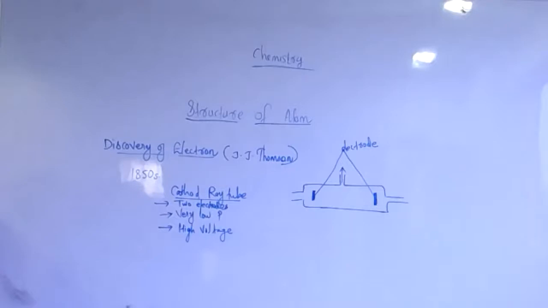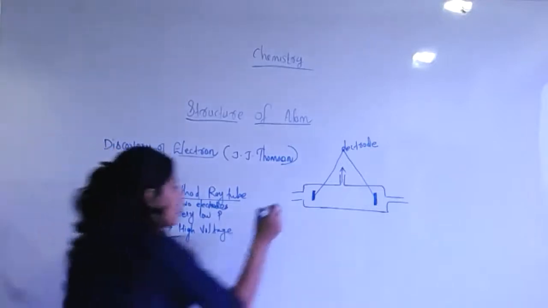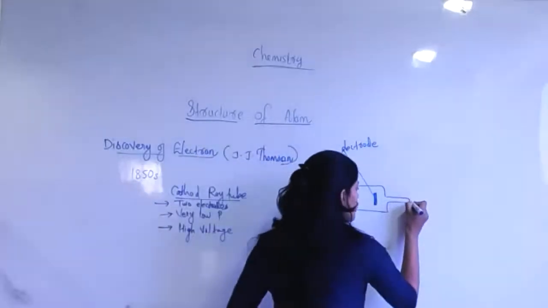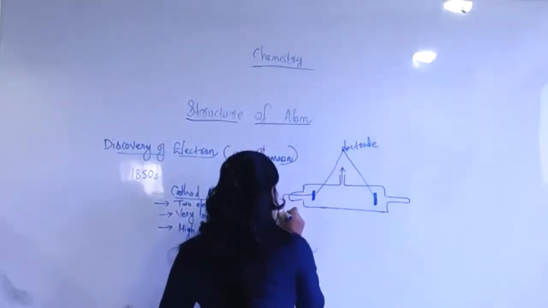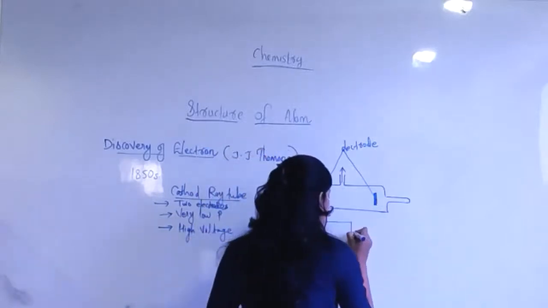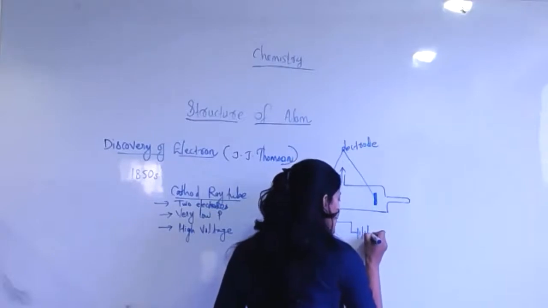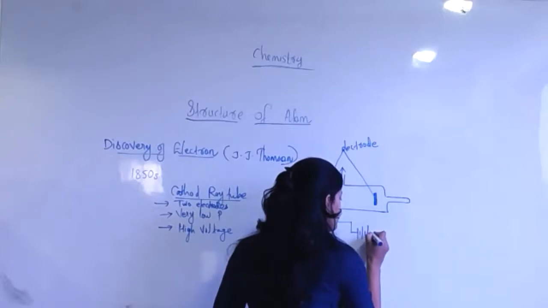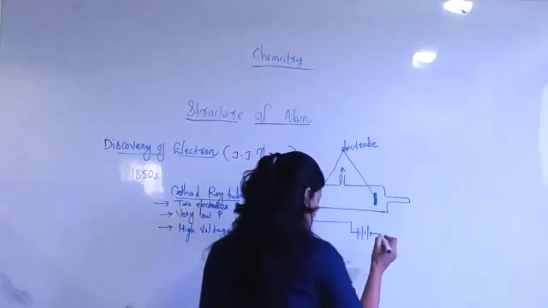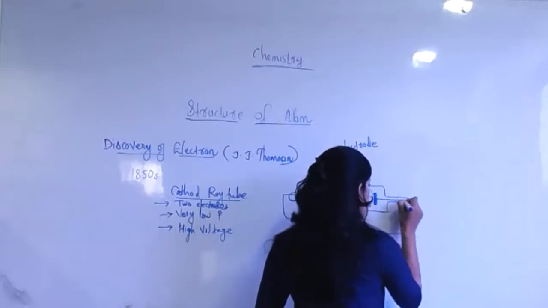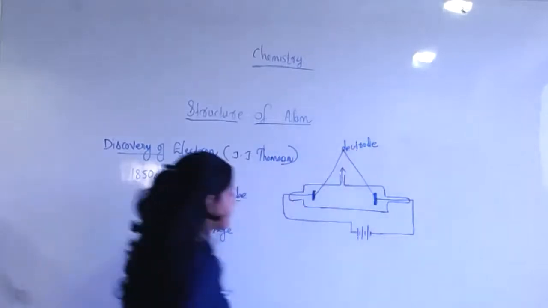Actually, I will draw the structure properly. Look, this is the tube like this. Then it is connected to a battery with a high voltage. This is the important fact in it, right? Look, this is connected here, like this.